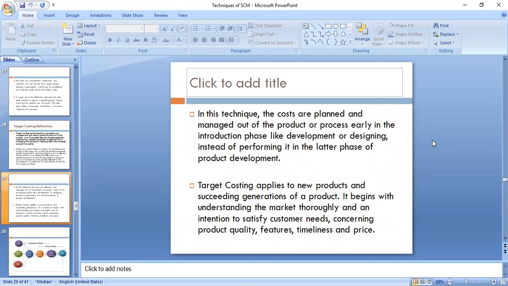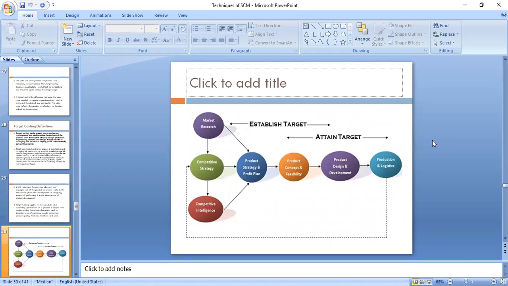Okay. So yesterday we just introduced target costing. Now we'll be studying the target costing technique in detail. Right. Now, how about attaining the target? Whatever target costing we have done, right? First of all, we'll start with market research. We have three points with us. First of all is market research, second is competitive strategy, and third one is comp.